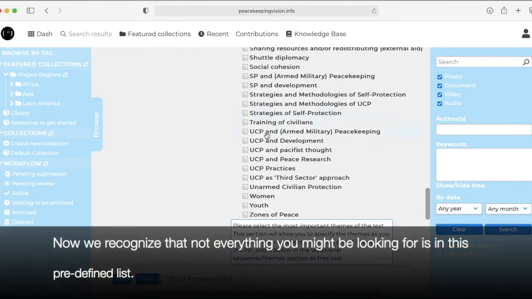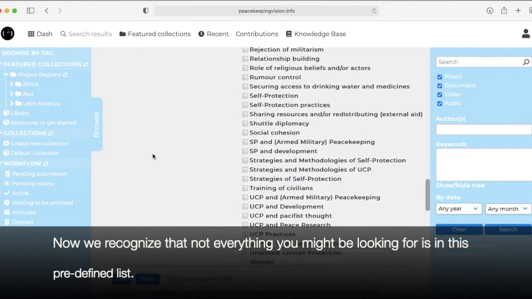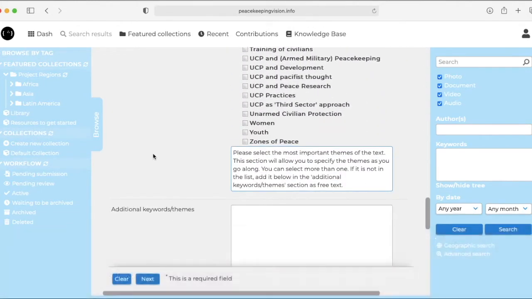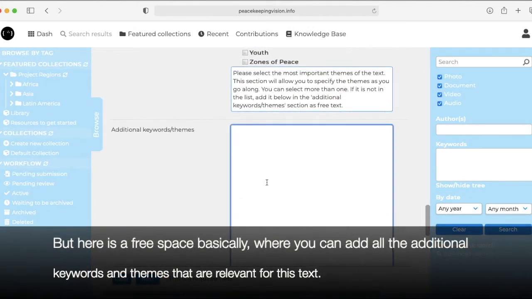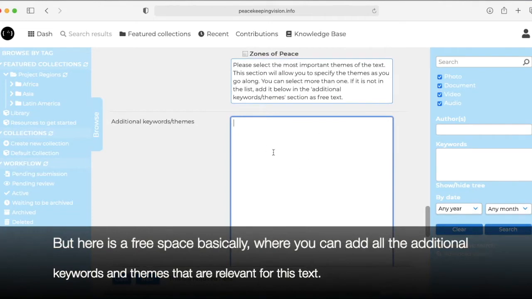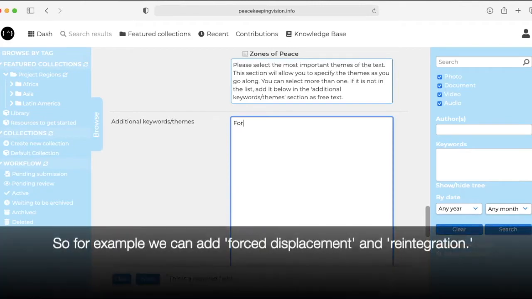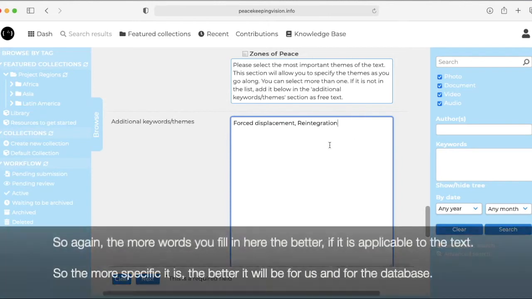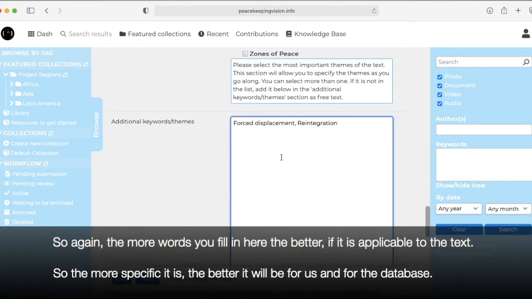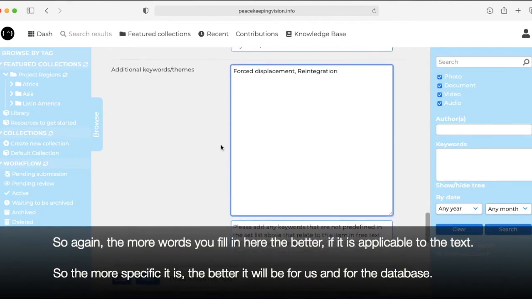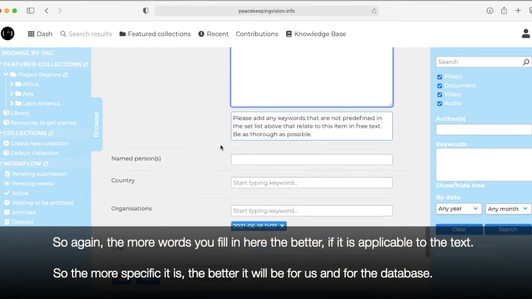Now we recognise that not everything you might be looking for is in this predefined list, but here's a free space basically where you can add all the additional keywords and themes that are relevant for this text. So for example, we can add forced displacement and reintegration. So again, the more words you fill in here, the better if it's applicable to the text. So the more specific it is, the better it will be for us and for the database.